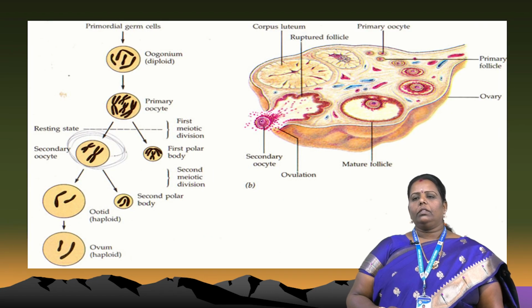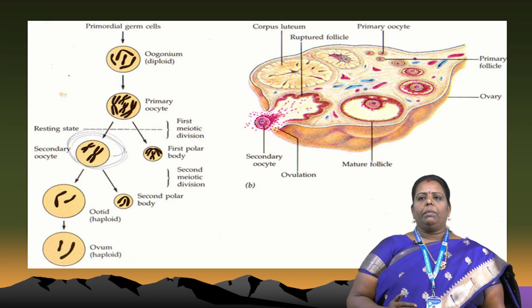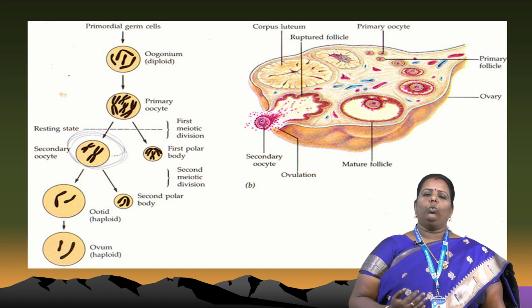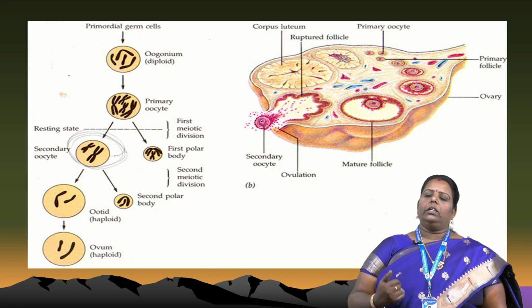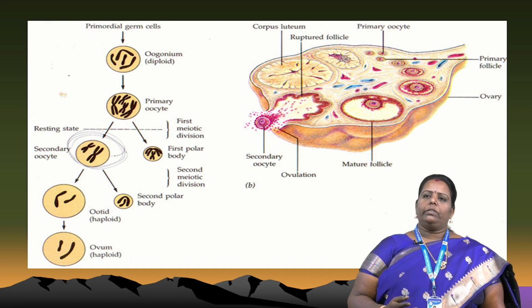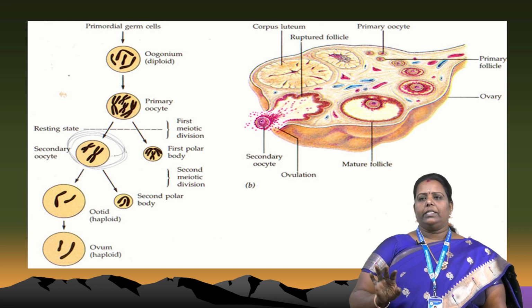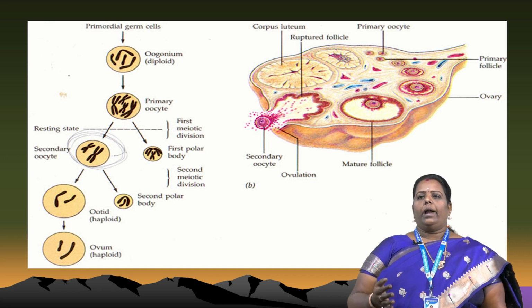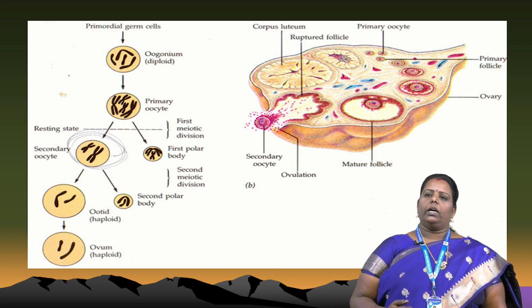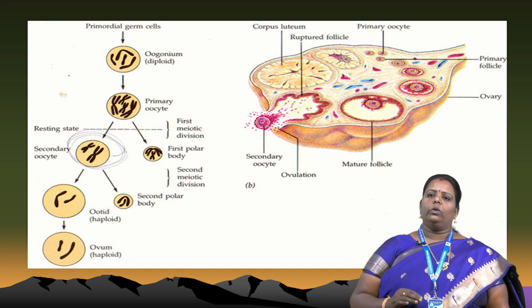Next, that is how the egg comes out during ovulation. What is produced during oogenesis? That picture shows a corpus luteum. Another one is the primary oocyte and primary follicle cells, which are structures of the ovary, and mature follicles. Everything occurs there. The ovary produces the egg.